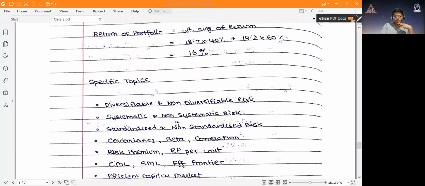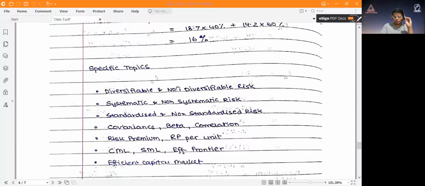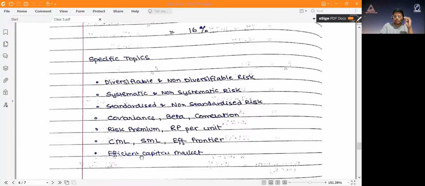There are some topics like diversifiable, non-diversifiable, systematic, non-systematic, standardized, non-standardized, covariance, beta, correlation, risk premium per unit, capital market line, security market line, efficient frontier, and efficient capital market. So I take a screenshot of these.